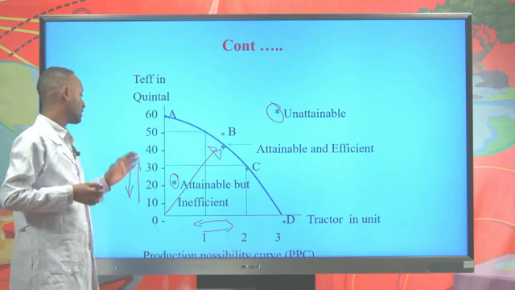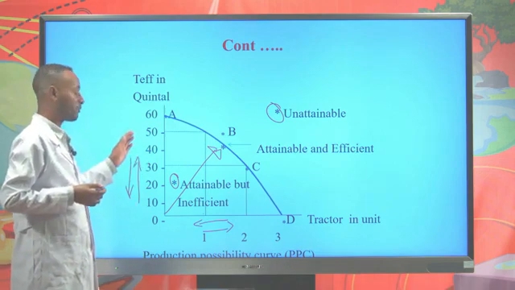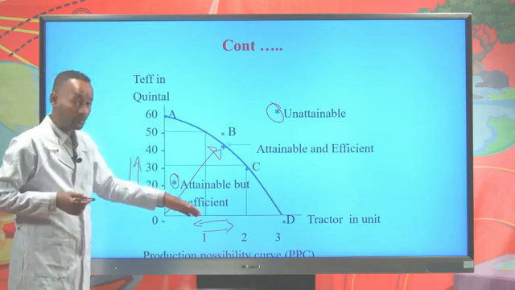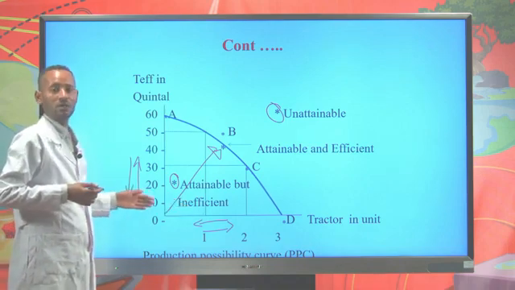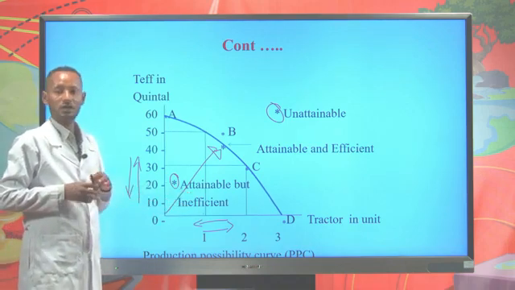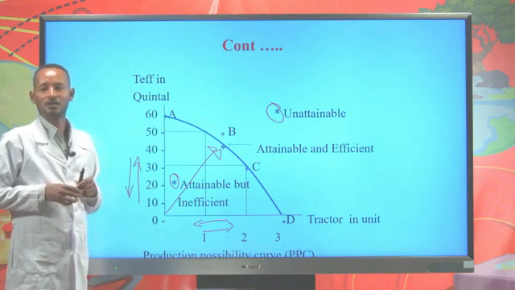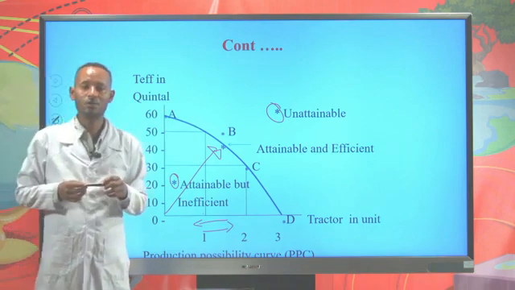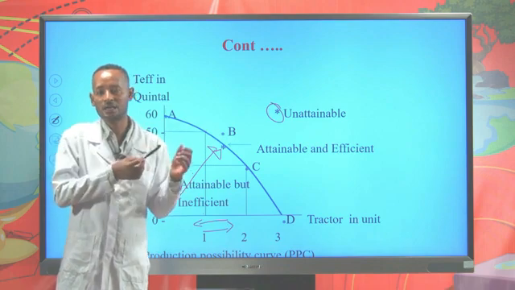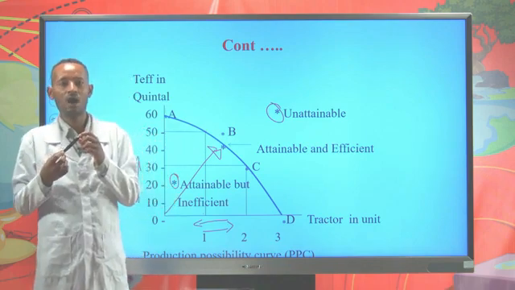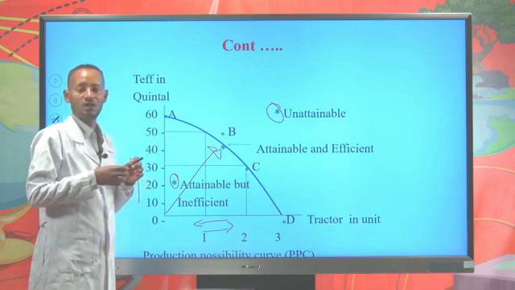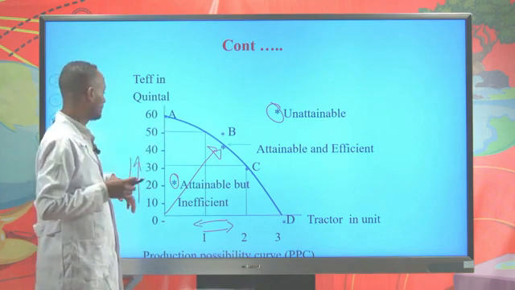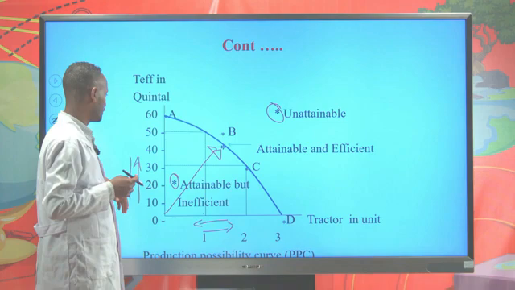That means as we increase production of one of the commodities, we are reducing production of the other, and as we reduce production of one of the commodities, we are increasing production of the other. Hence, there is an inverse relationship between the two commodities that are entered in the x and y axes. Hence, the production possibility curve is a downward sloping or negatively sloped curve.